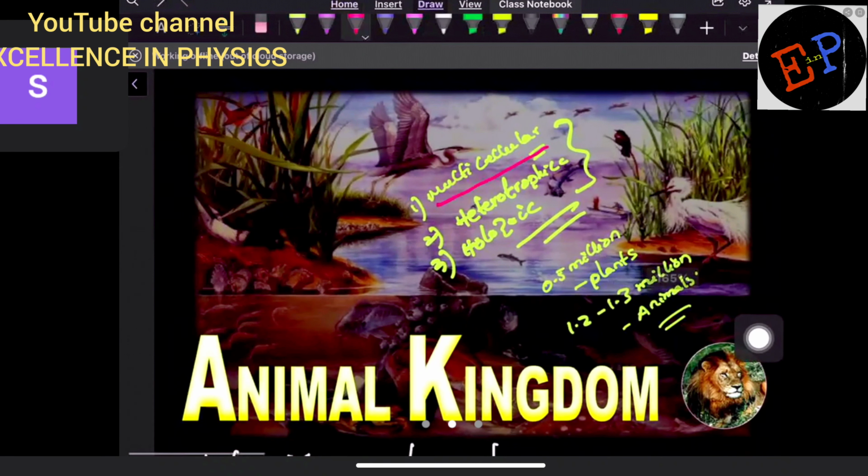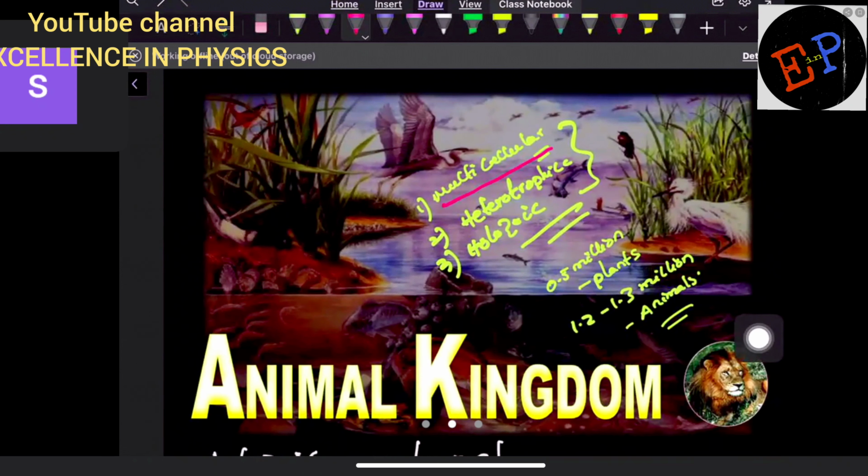Heterotrophic also we have studied, no? What is meant by heterotrophic? They cannot synthesize their food material. So food material cannot be prepared by themselves. Clear, no? And holozoic. What is meant by holozoic?